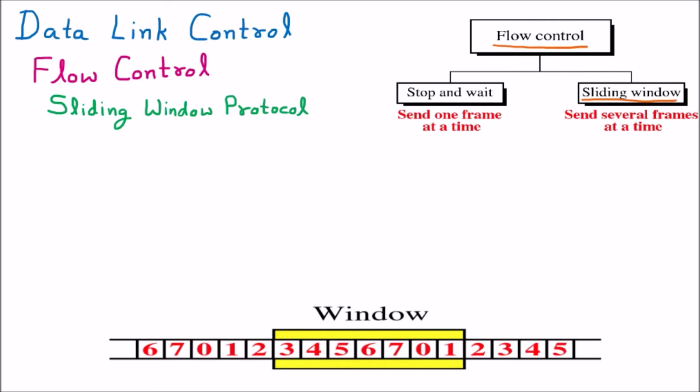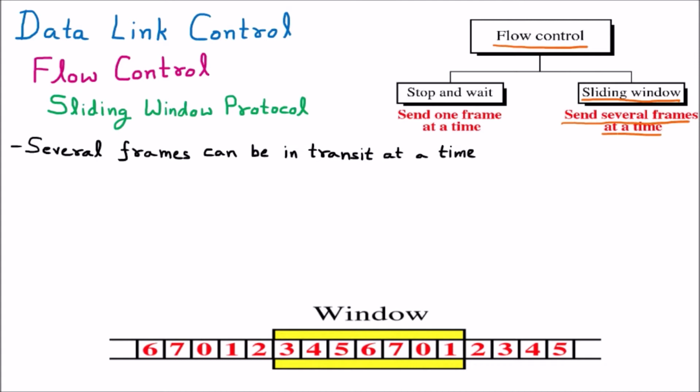Now under flow control we have two things: one is stop and wait and the second one is sliding window. In stop and wait we send one frame at a time. The sender sends the packet, and afterward it waits until the acknowledgement is received. That's why only one packet is sent. But in the sliding window we can send several frames at a time. That is very important: we can send multiple frames in the sliding window protocol, or we can say that several frames can be in transit at a time. Transit means movement.